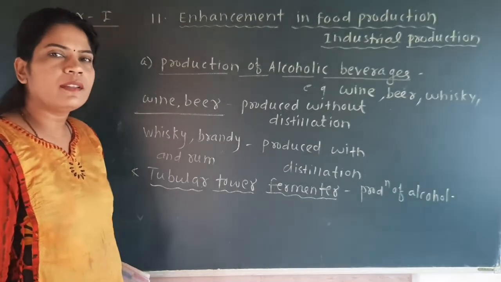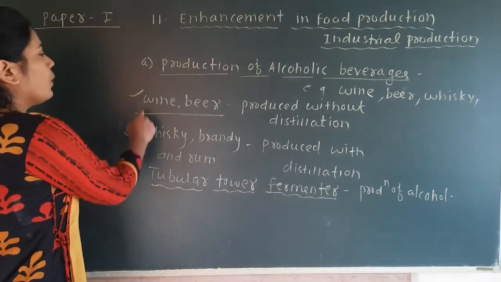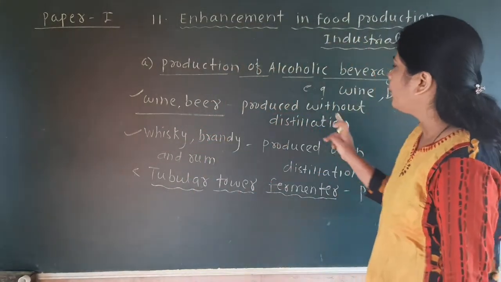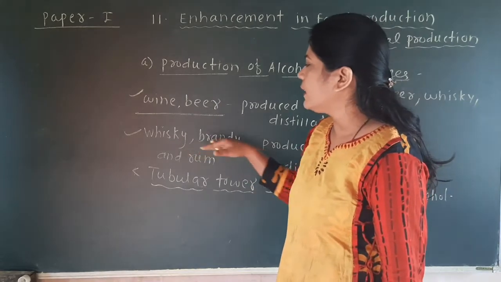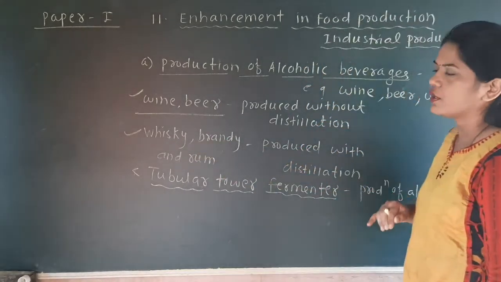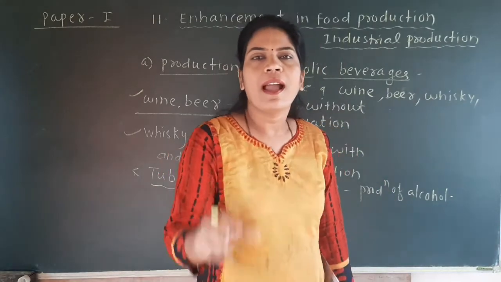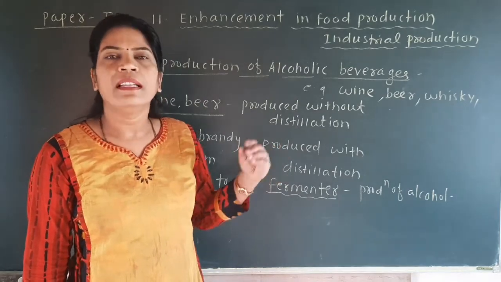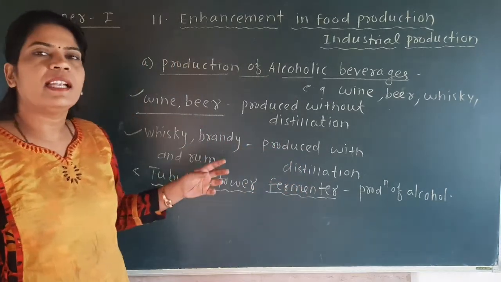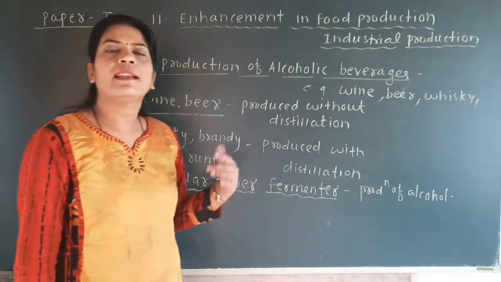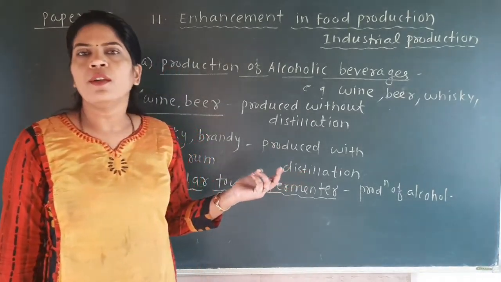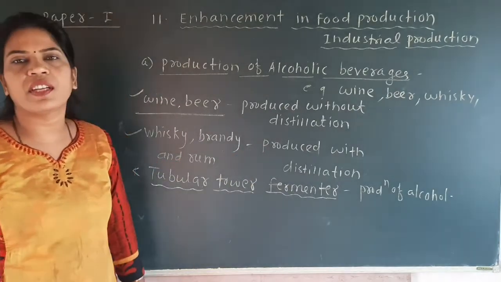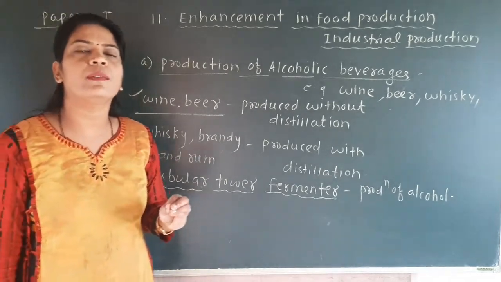Then here the important thing before that is there are two alcoholic beverages particularly called wine and beer. They are produced without distillation, and whiskey, brandy and rum are produced with distillation process. Without distillation means what? After fermenting the malted cereals or fruit juices, the product which is formed there, which may be wine or beer, is immediately packed in the bottle and sold in the market. So there is no other separate process carried out. But what is meant by distillation? You have to know the meaning of the distillation first.